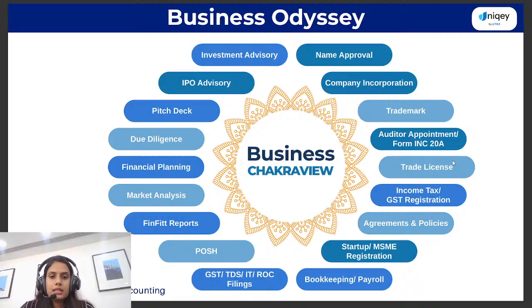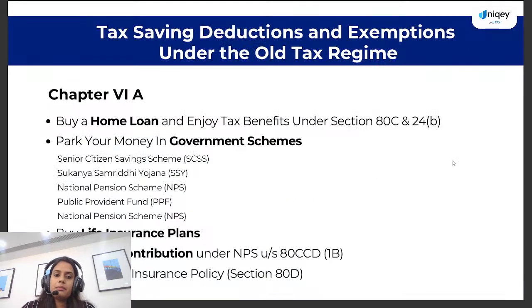For NPS, there are two sections, 80CCD(1B) for a salaried individual and 80CCD(2) as well. In 80CCD(1B), if you are investing in NPS on your own voluntary basis, then you can claim deduction under that section, and the limit for that is rupees 50,000 in a year. Maximum is 50,000 in a year. Under 80CCD(2), if your employer is deducting money out of your salary and depositing that money into the NPS account as employer side contribution, but out of your salary only, that part as well you can claim deduction under section 80CCD(2).